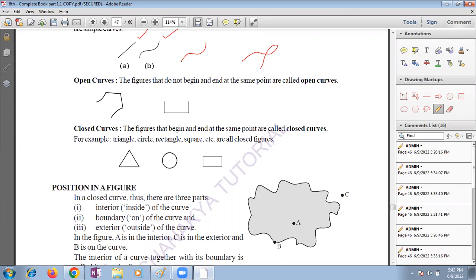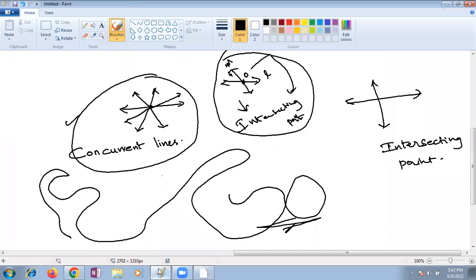Now my question to my children: which point is an exterior? Ma'am, C. And which point is an interior? Ma'am, A is an interior and C is an exterior. Suppose I give one more question, ma'am. This is a point.